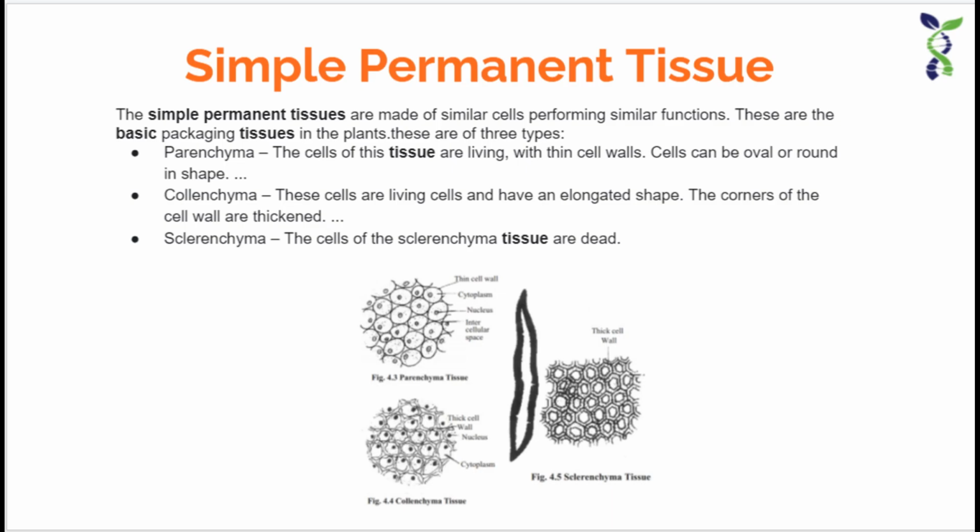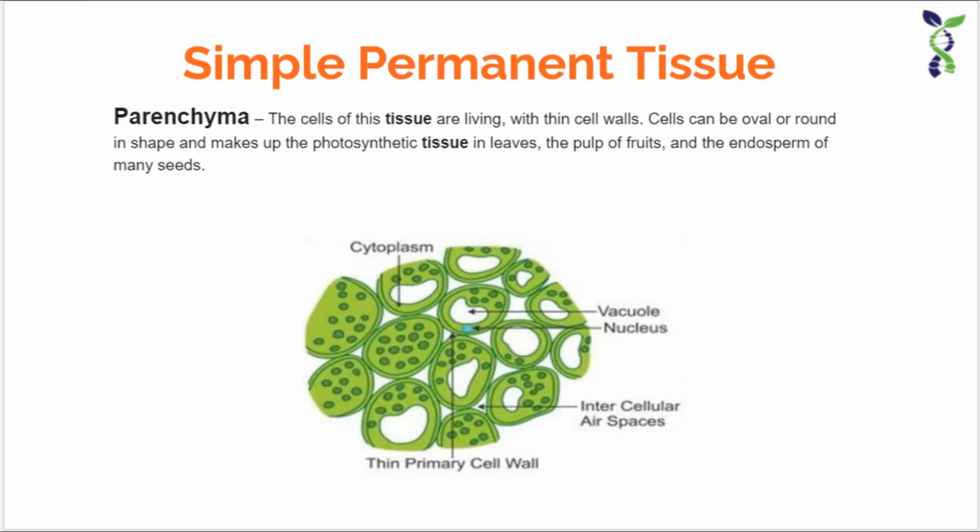So parenchyma cells or tissues have their own characteristics. Let me explain the parenchyma tissue first of all. These tissues were first evolved from bryophytes. Bryophytes are a class of plants that are found in jungles or forests and everywhere, and you can study about this type of plants in the next chapter. They were first seen in these plants.